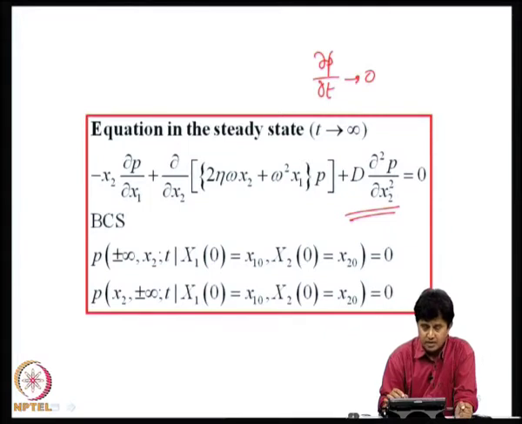You should of course independently verify whether the mechanics of the problem admits the steady state solution. For example, if the system is undamped, there will not be any steady state, although you can write such an equation and try to see what you get, it will not be correct. Okay. And these boundary conditions, of course, again at plus minus infinity on x1 and x2, the density functions are 0. So, these are the associated boundary conditions under which we have to solve this reduced partial differential equation.